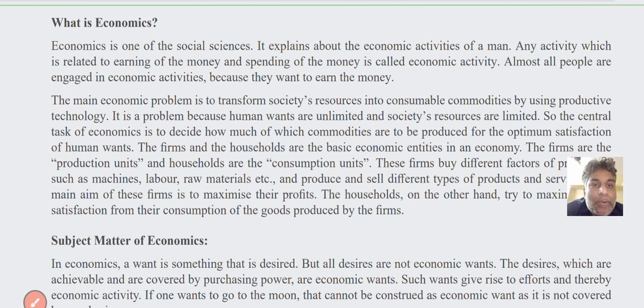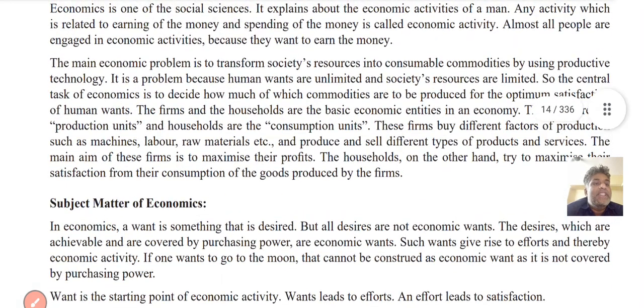Firms are the production units and households are the consumption units. These firms may use different factors of production such as machinery, labor, and raw material, and can sell different types of products and services. The main aim of these firms is to maximize the profits.